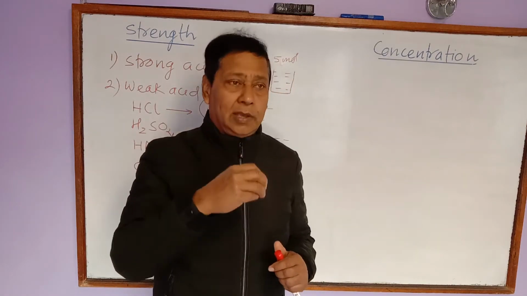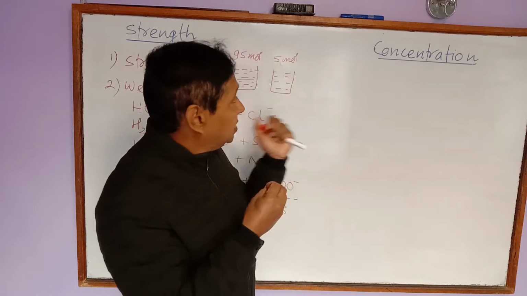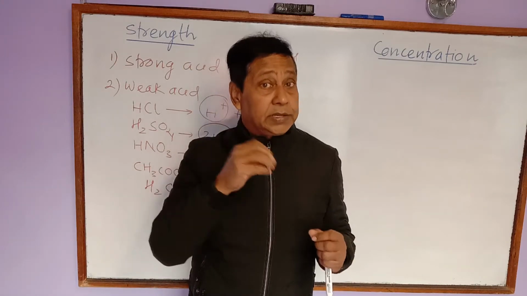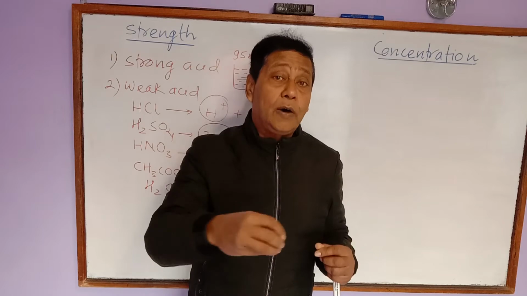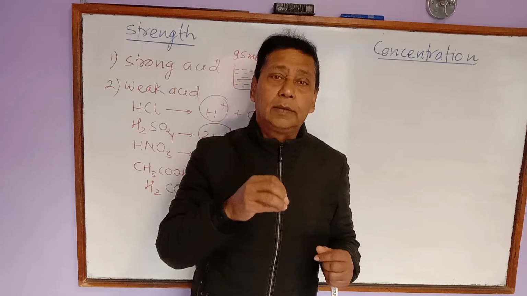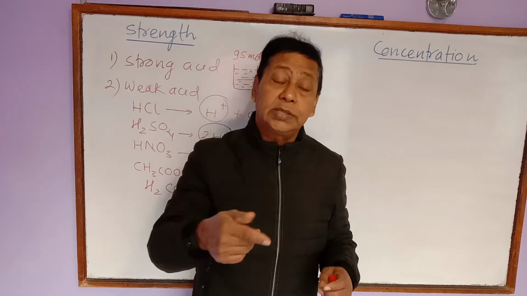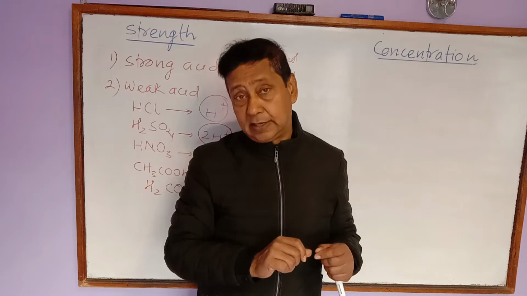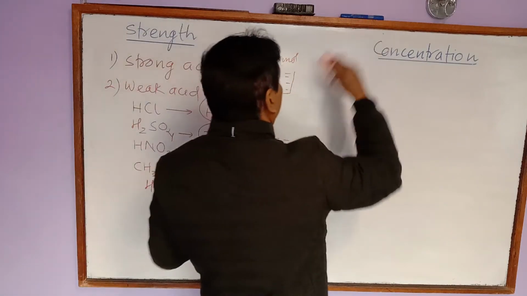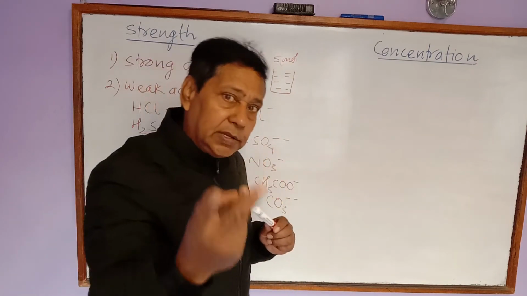Concentration is actually related to the amount of acid. How can we define concentration? The concentration of the acid means the amount of acid present in a certain volume. Amount of acid present in a certain volume represents the concentration of that acid. Now, what is the meaning? In the sense of concentration also, acid is divided into two types.